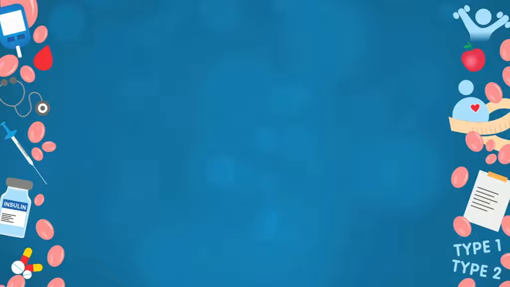The values that have been decided for non-diabetes are a fasting blood glucose of less than 100 milligram per deciliter, a postprandial blood glucose of less than 140 milligram per deciliter, and the HbA1c, which is the glycated hemoglobin, which reflects the glucose control over the previous 3 months. If it is less than 5.7, then this is a non-diabetic value.